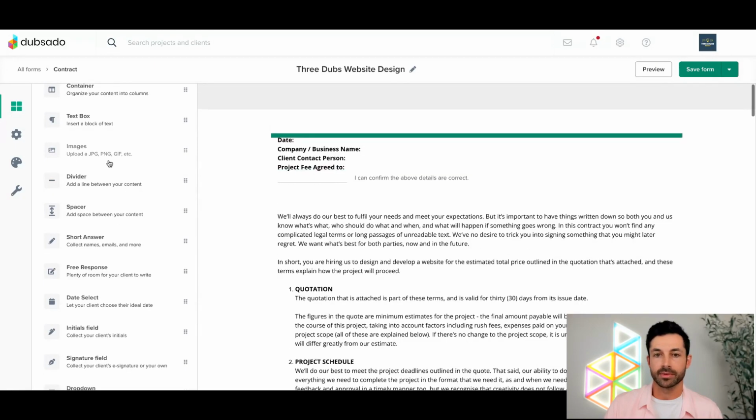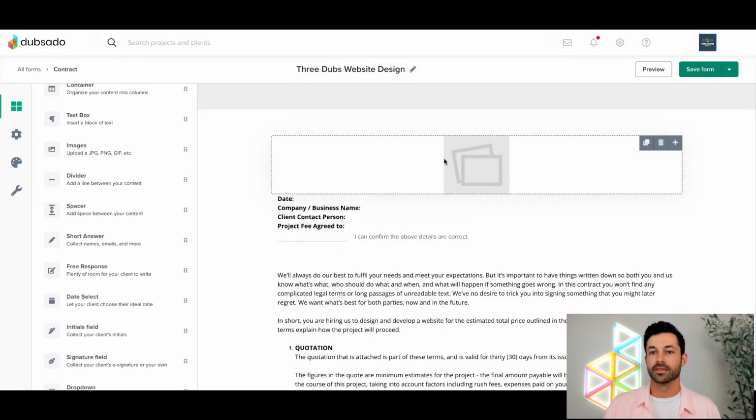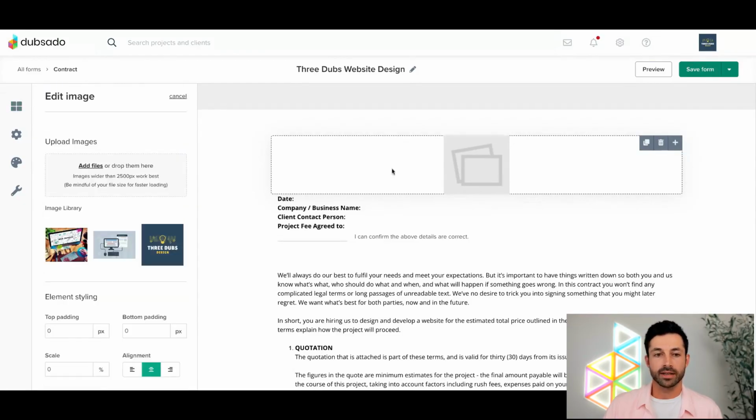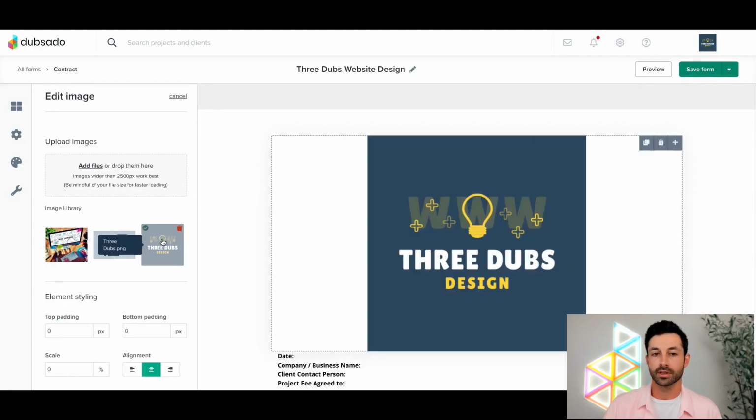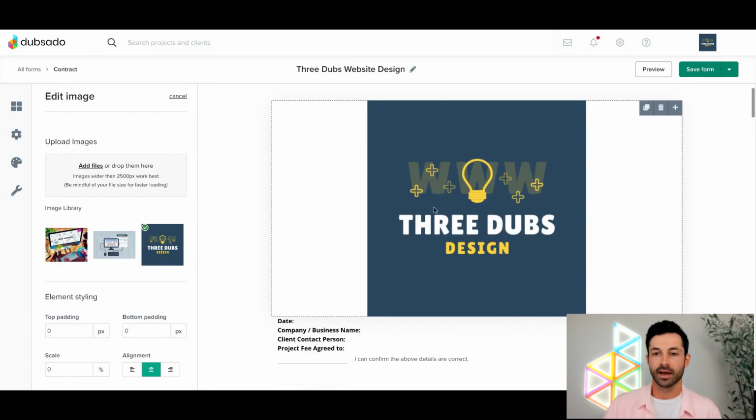I can drag and drop this onto the page here. This is going to show up as a blank placeholder. I can click on that, and I can grab any image that's in my image library. If you have that file on your computer and it's not in your image library already, you can click Add Files to grab a file from your desktop or your storage device and upload it to Dubsado. And all I have to do is click on it from that side pane, and now it's added in here.